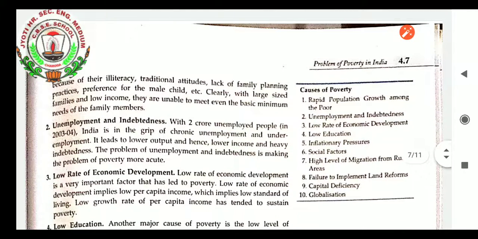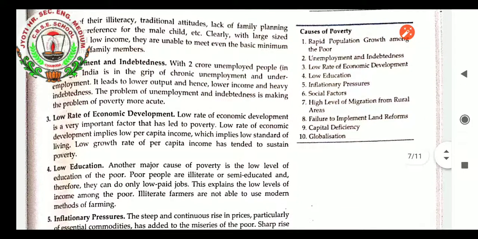Unemployment and indebtedness is the second reason for poverty. With 2 crore unemployed people in 2003-04, India is in the grip of chronic unemployment. Very high unemployment rate is there. Underemployment rate is also high. It leads to lower output and hence lower income and heavy indebtedness. People, for fulfilling their needs, will take debt and more debt, and this debt will create a situation of indebtedness for the people as well as for the country. So the problem of unemployment and indebtedness is making the problem of poverty more acute, more critical, you can say.